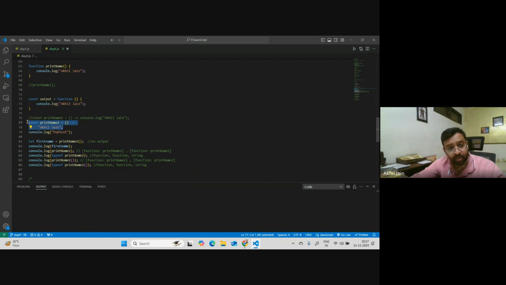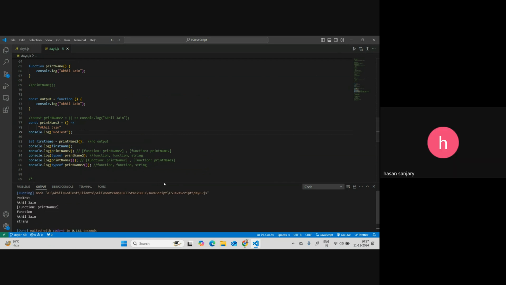It will treat this part as one thing, and this would be like an extra thing, right? So let me run this and see what will happen. Yeah, that would be console.log print name 2. Function. You want to print out the, isn't it?